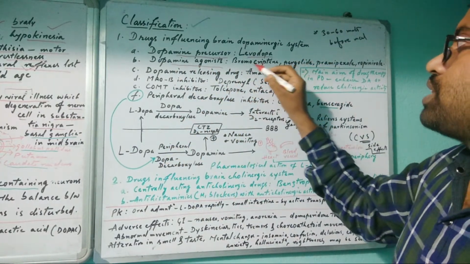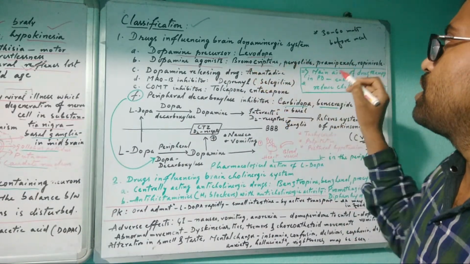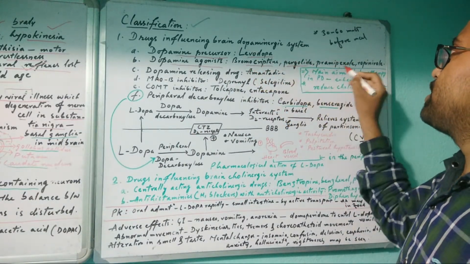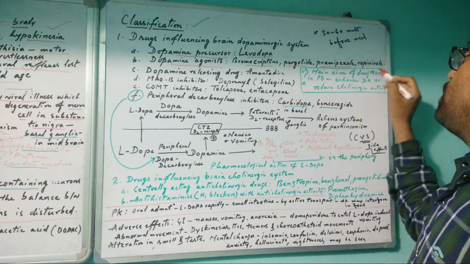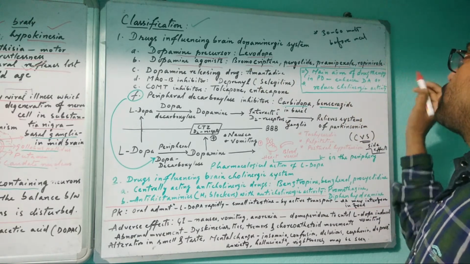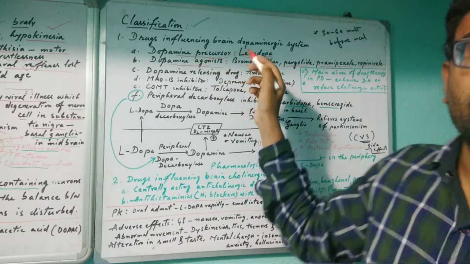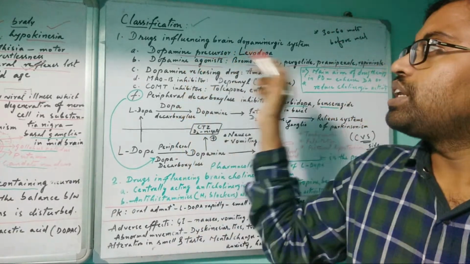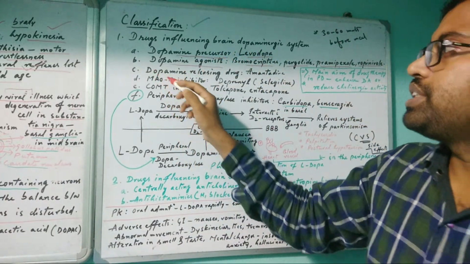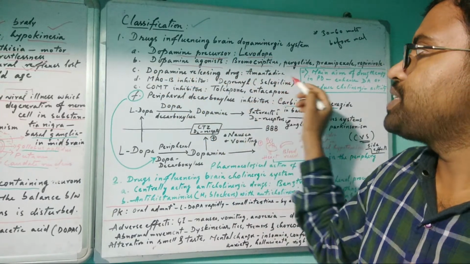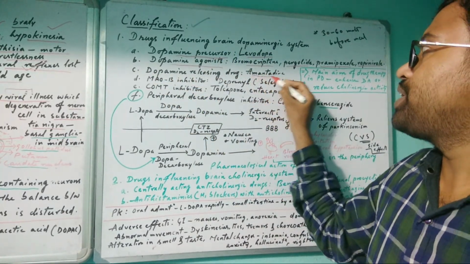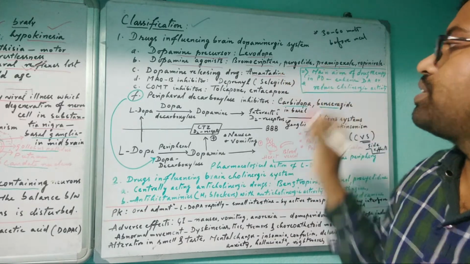That is bromocriptine and pergolide, then pramipexole and ropinirole. These are the dopamine agonist drugs, which work like dopamine. Then C, dopamine releasing drug like amantadine.